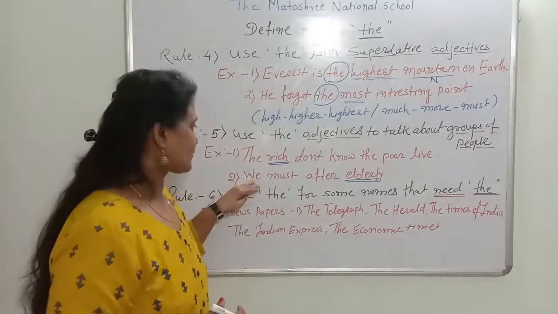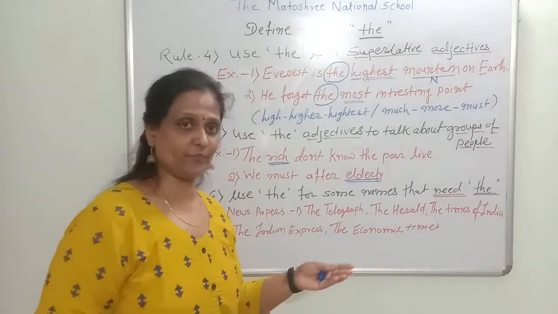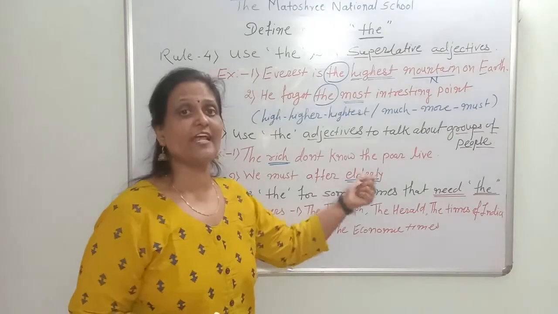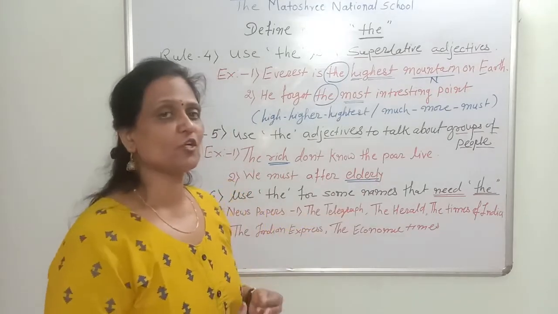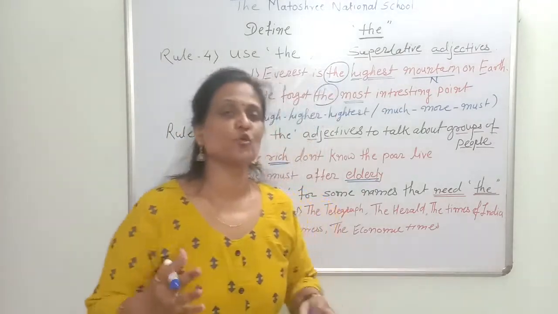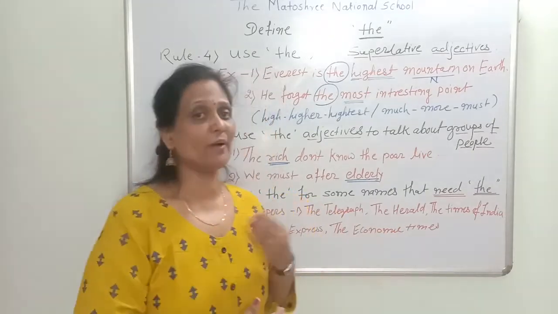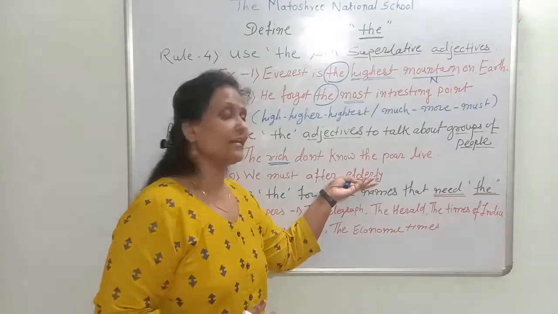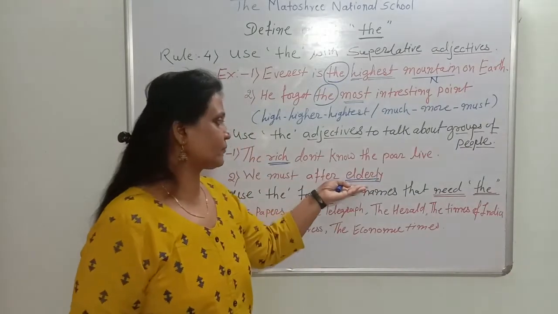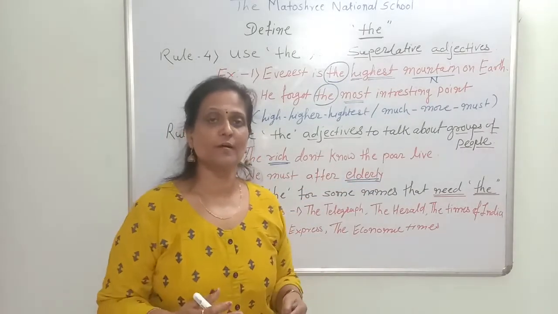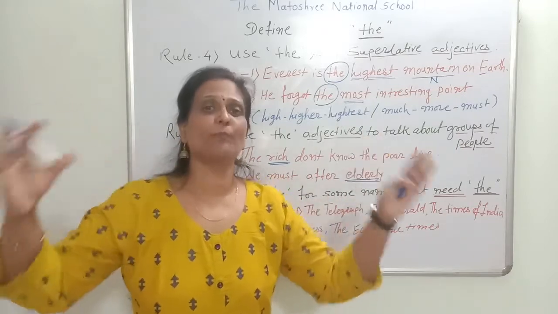Next, we must care for the elderly. "Elderly" means not only one, but more than one elder, 1, 2, 3. So "the rich" and "the elderly" use the adjective for a group of people.